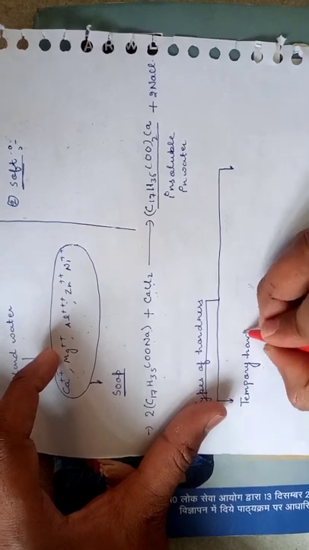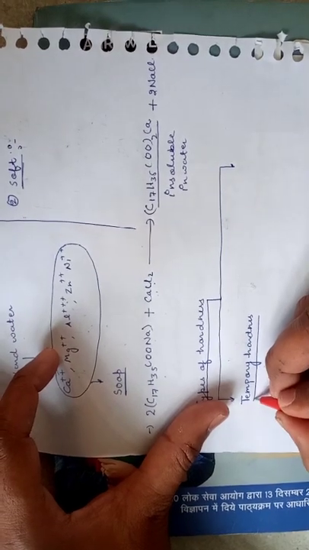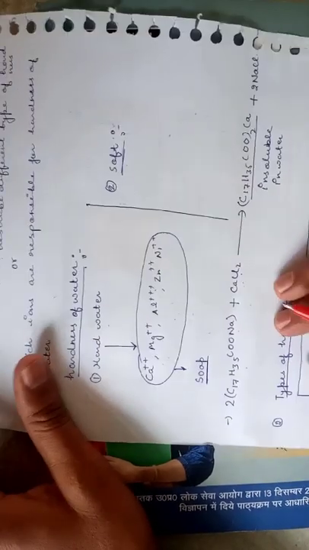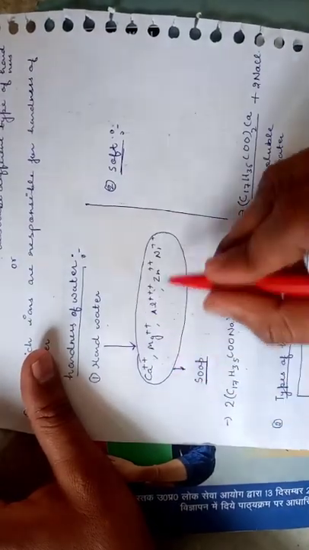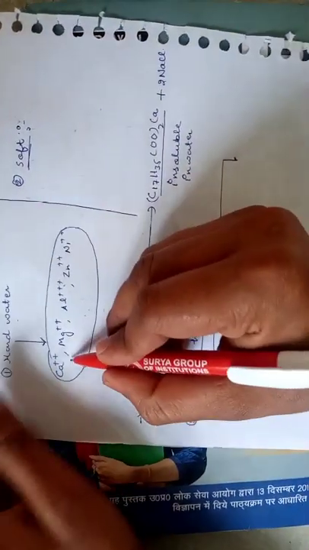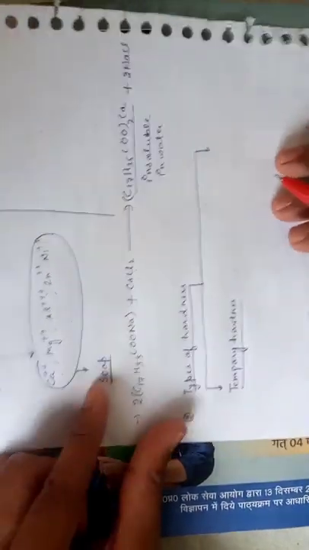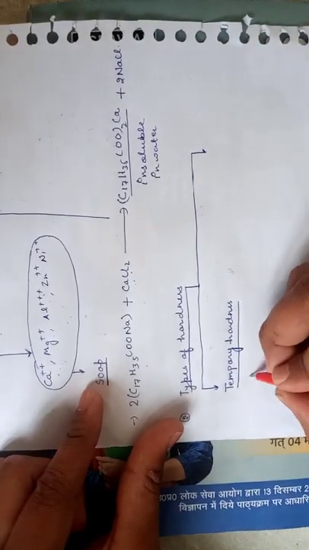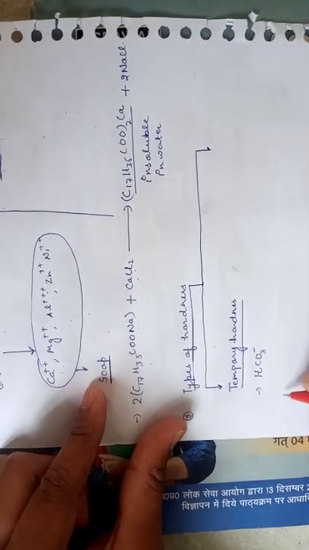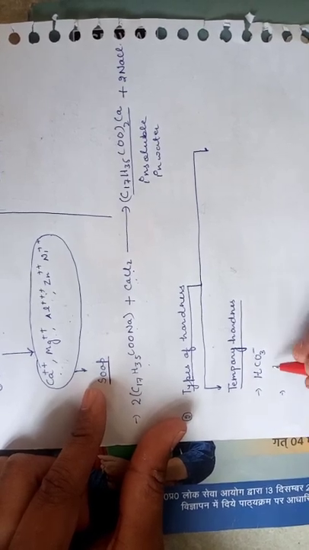And the first heading is temporary hardness. So what is temporary hardness? As you know, if any water sample is hard, it will contain these types of ions or metals in the water. Temporary hardness is when ions like calcium, magnesium, aluminium, zinc and nickel combine with the bicarbonate HCO3 minus, then the water sample is called a water sample having temporary hardness.